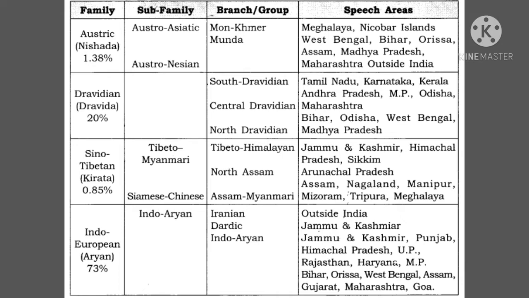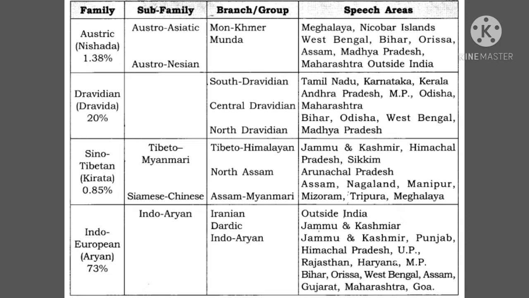Here is a chart through which you can see the four language families. First is the Austric, or we can say the Nishadas. Second is the Dravidian. Third is the Sino-Tibetan, and after that the Indo-European, also known as the Aryan, whose percentage is around 73%.